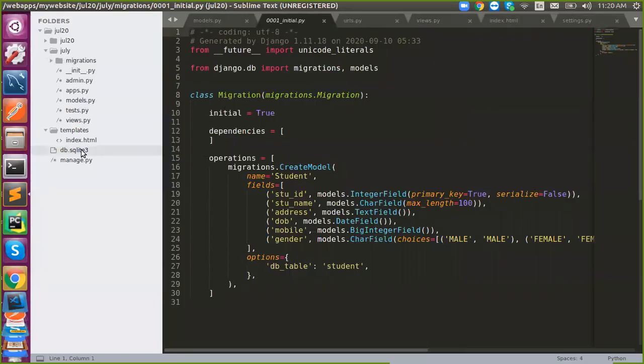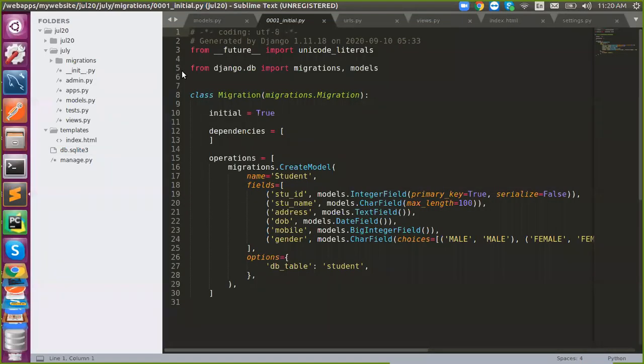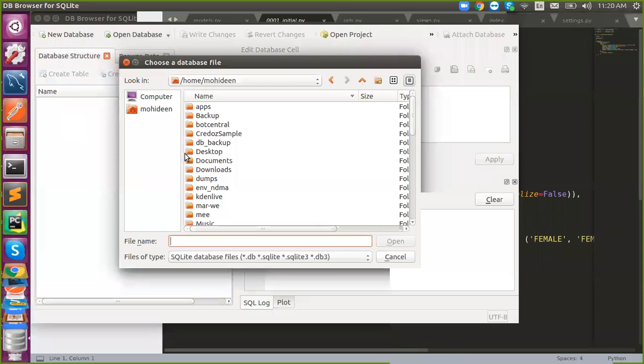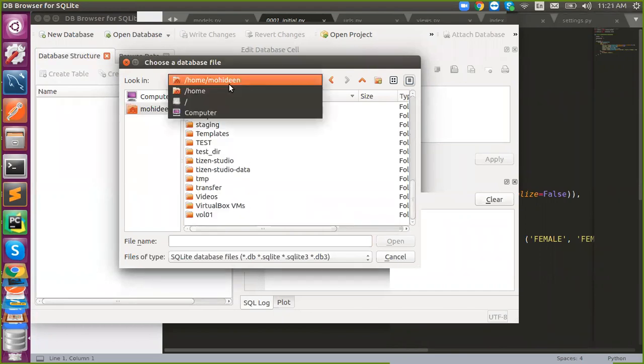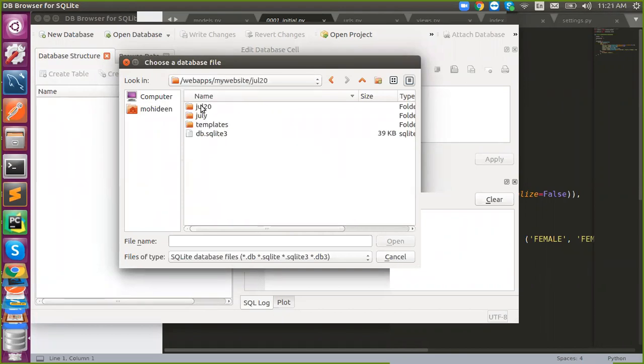Let me check. We don't have any tool to check an SQLite DB, so I have installed something called SQLite browser. I have installed it already. You need an SQLite browser to check your SQLite file. Open it. Open a database. I have to open my database, which was located in, so this is my DB name.